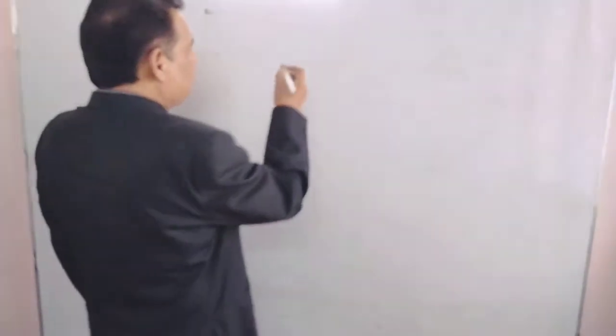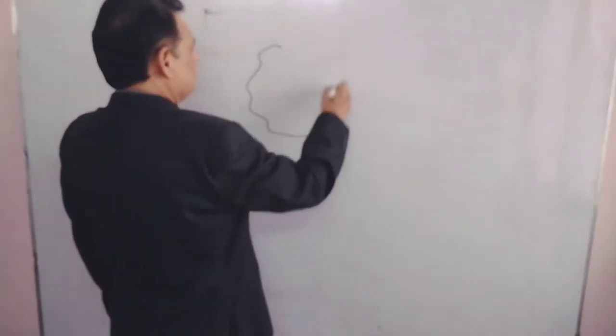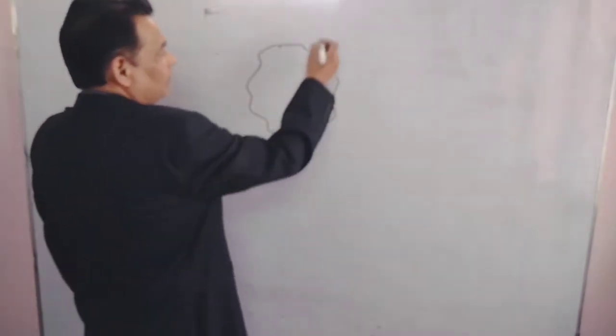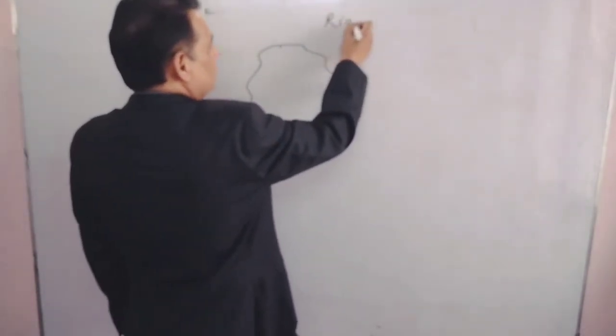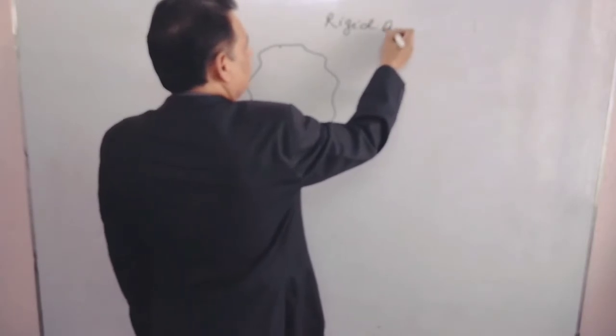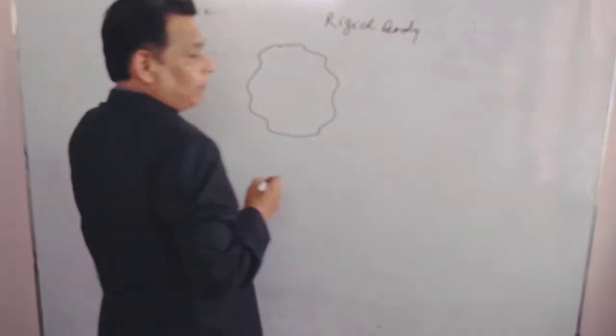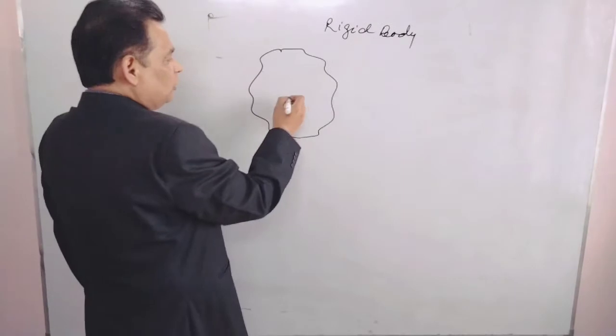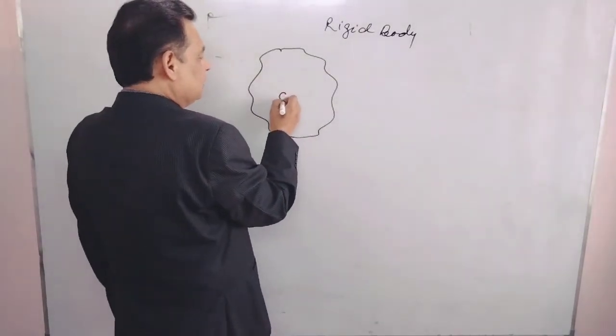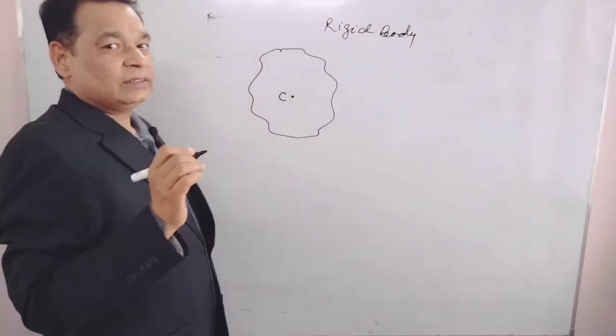We are taking any type of rigid body. This body has a center of mass, this one, that is C. C is the center of mass.